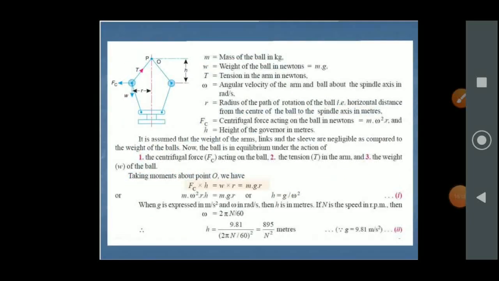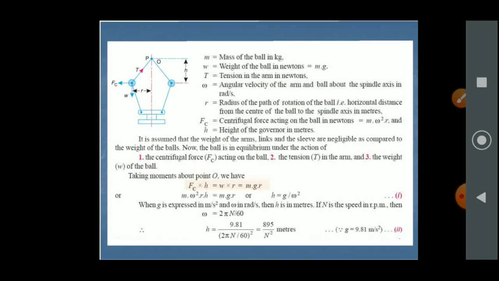Now let's see the derivation for the Watt governor. Here small m is the mass of the ball in kg. W is the weight of the ball in newtons, where W equals m into g, mass into gravity. Capital T shows the tension in the arms in newtons.